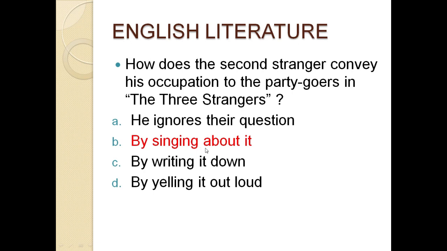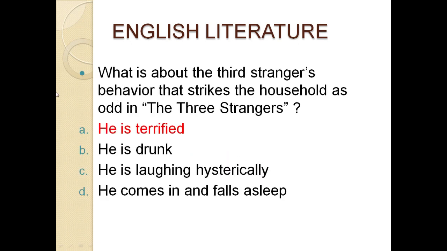And question number 3: what is it about the third stranger's behavior that strikes the household as odd in the Three Strangers? Option A, he is terrified. Option B, he is drunk. Option C, he is laughing hysterically. Option D, he comes in and falls asleep. The correct option is A, he is terrified.